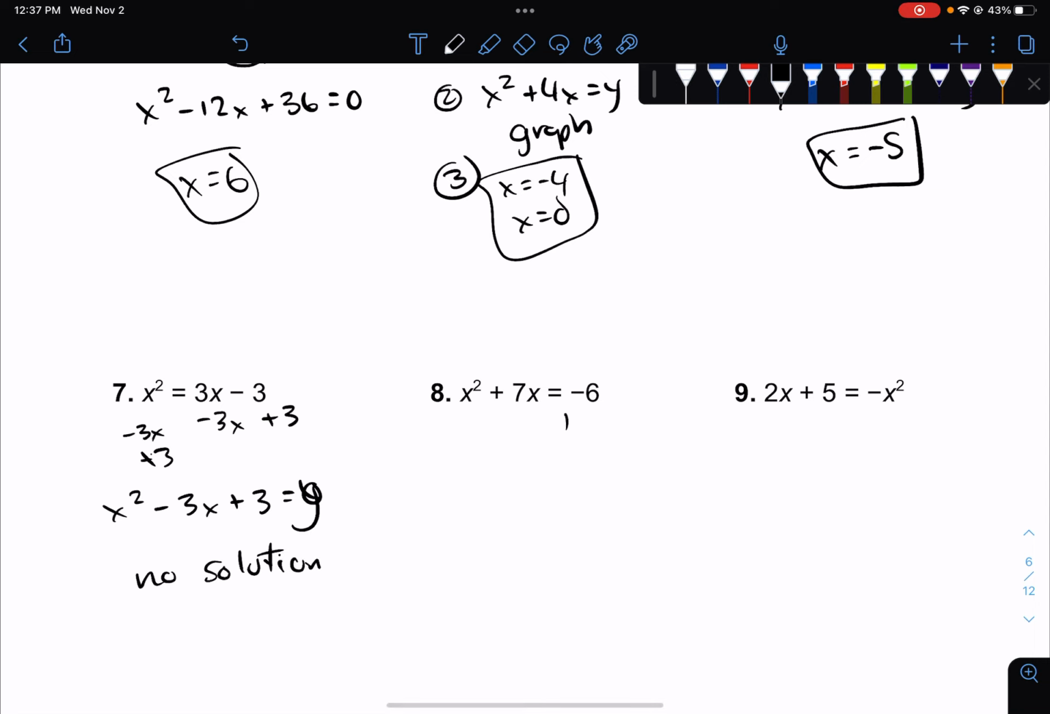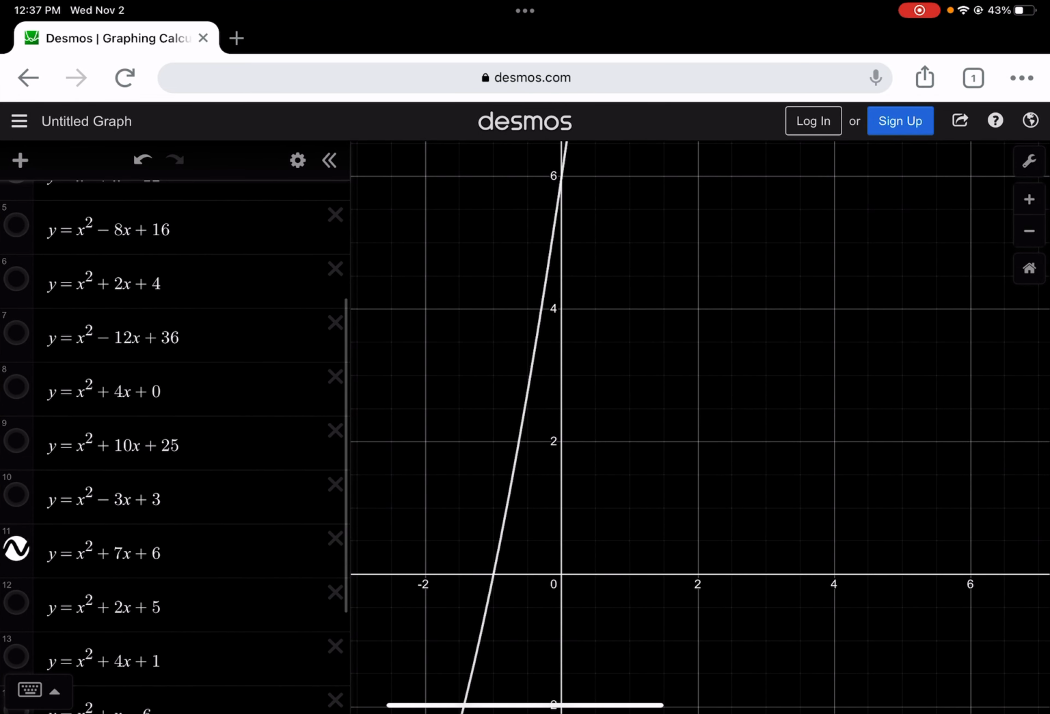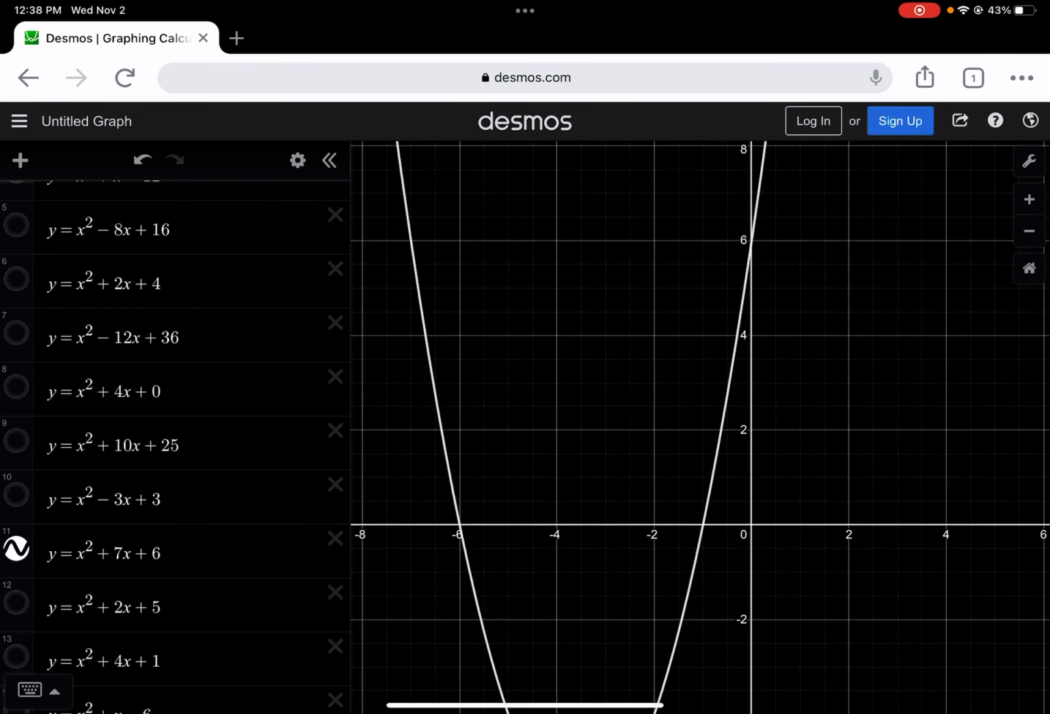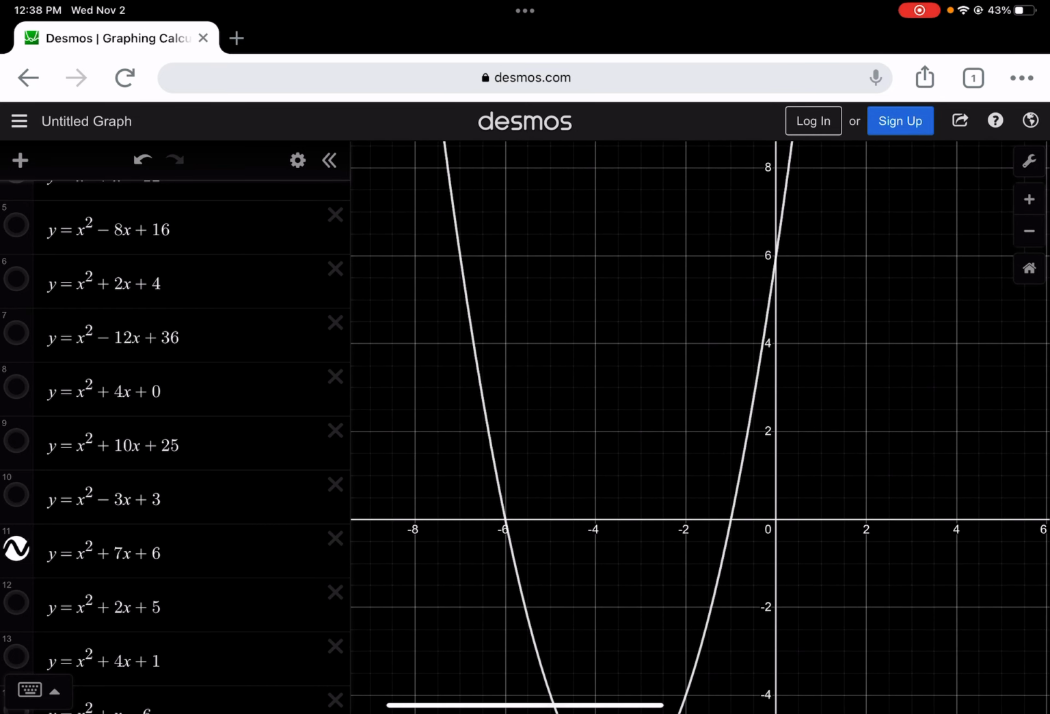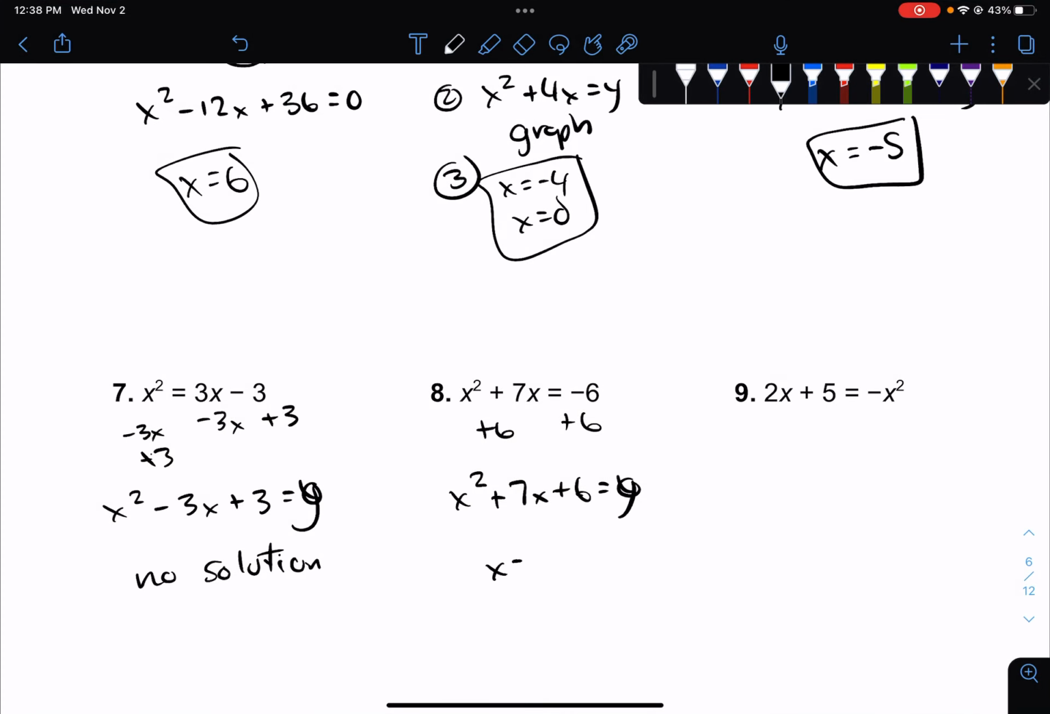Number 8, you would need to add 6 to both sides. Hopefully you did that already, right? Because you've already done these problems. X squared plus 7x plus 6 equals 0. Change that to a y. Type it in your calculator or your function, your Desmos or whatever it is you're using to graph these. And it looks like this line is going to cross in 2 places, -6 and -1. So x equals -6, x equals -1.